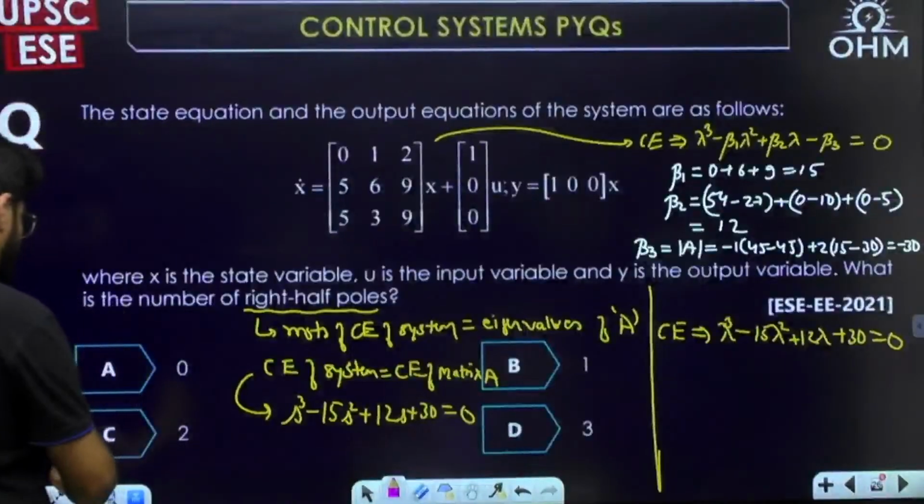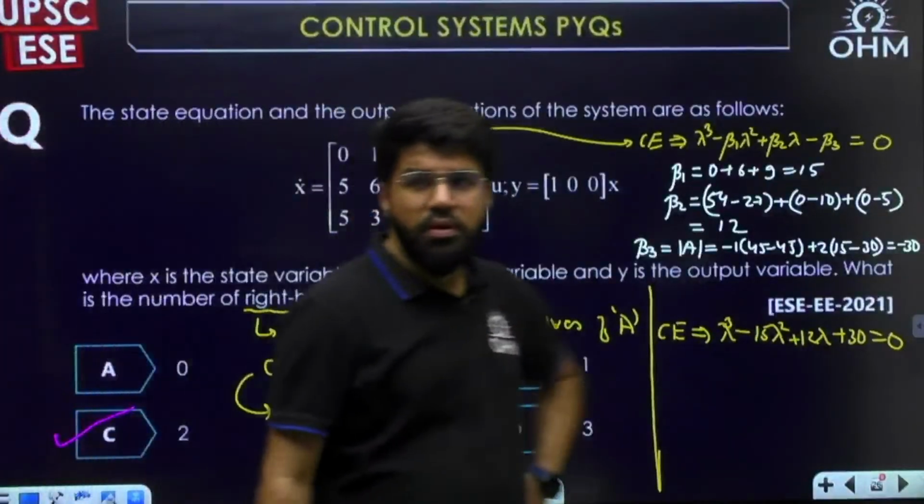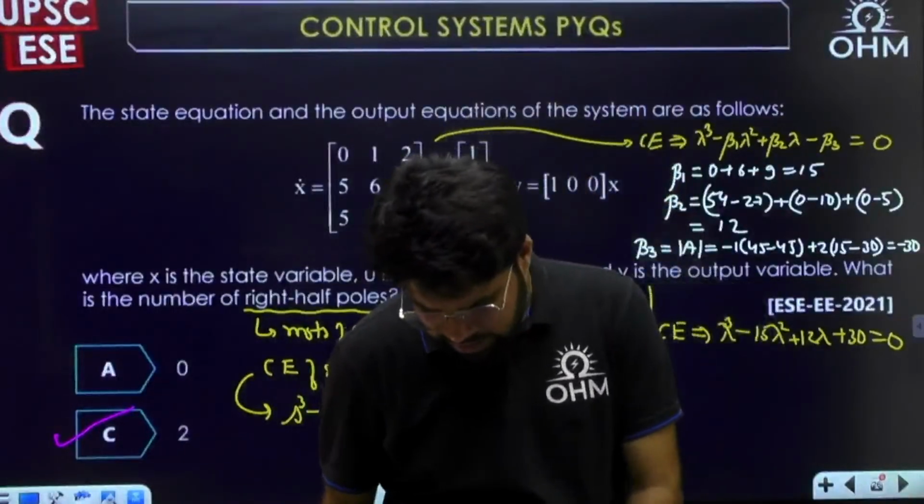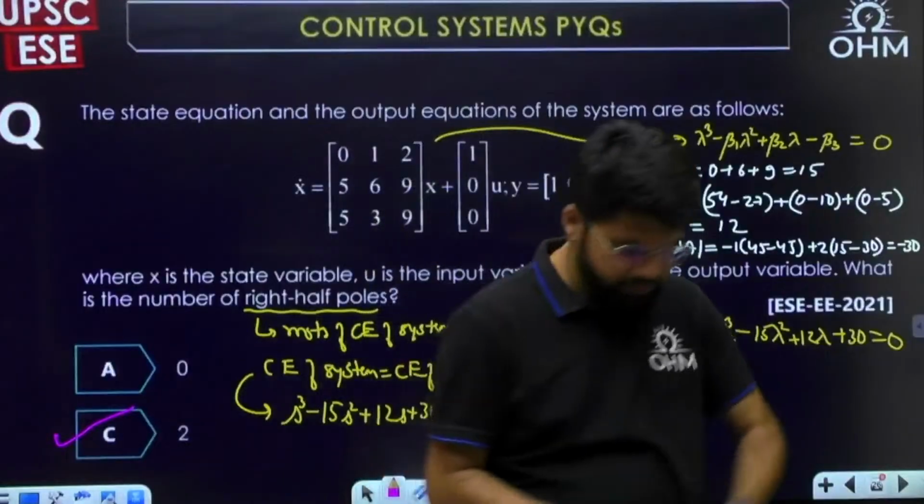How many right half plane poles? Option number C. Option number C. Yes, correct answer, Sai Vikas. Yes, Charan Raj, that RH has to be applied.